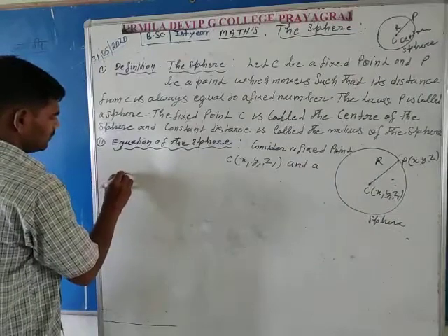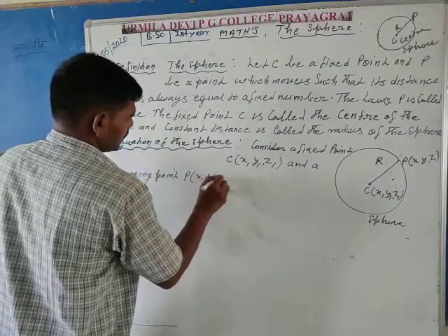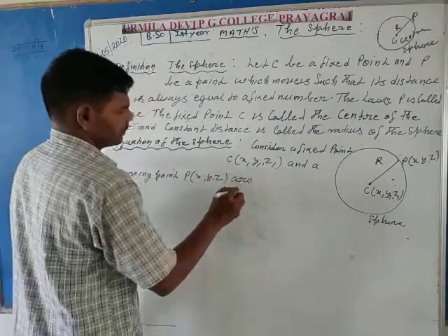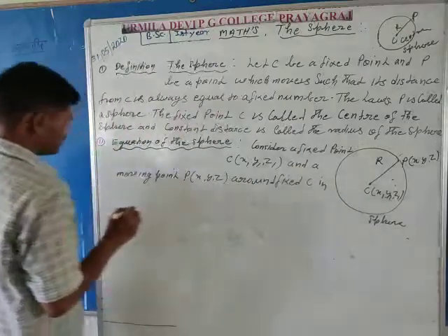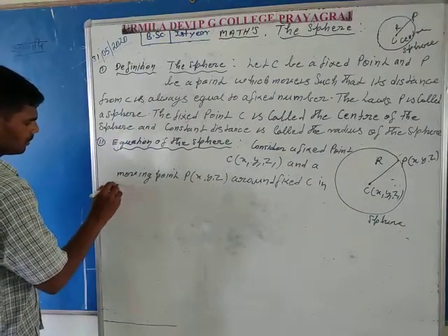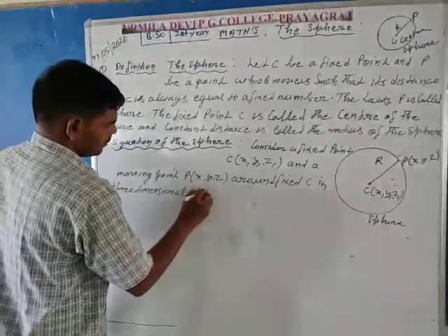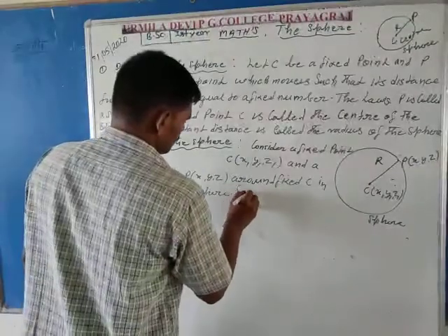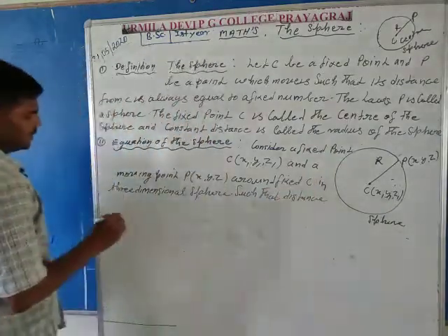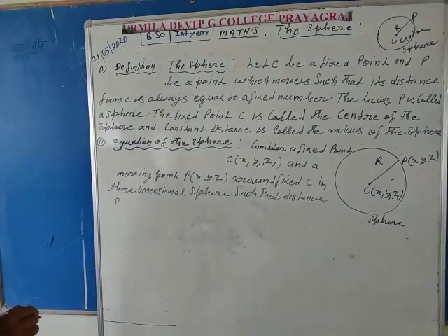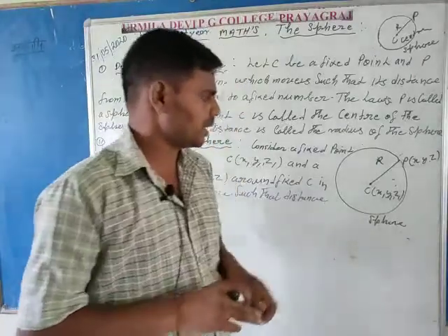And a moving point capital P, whose coordinates are x, y, z, around the fixed point capital C in three-dimensional space, such that the distance PC or CP, because the distance between points C and P is always the same.